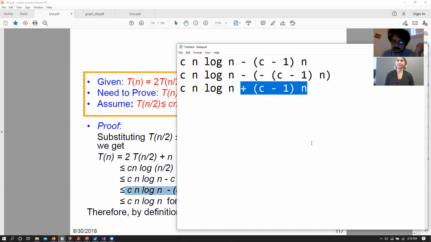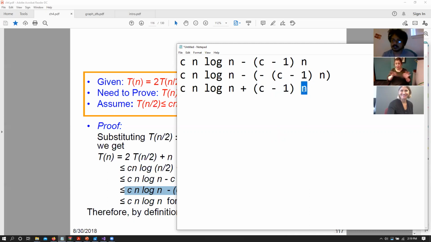Does that make sense? We are trying to show that T of n is less than Cn log n, right? Yes, we are trying to show that. But if we add something to this particular equation, we cannot be sure anymore because we have this function of n.